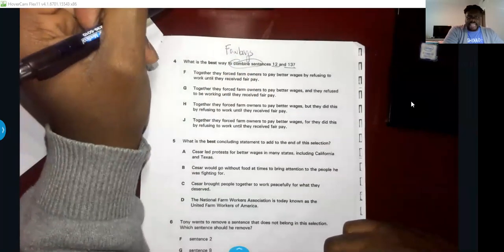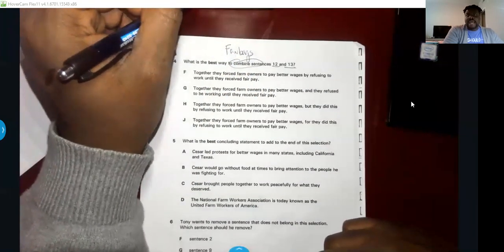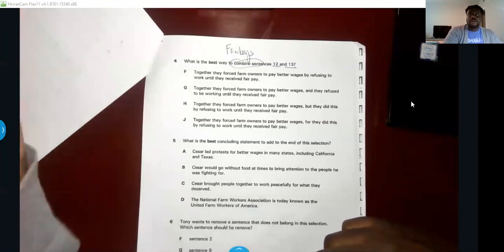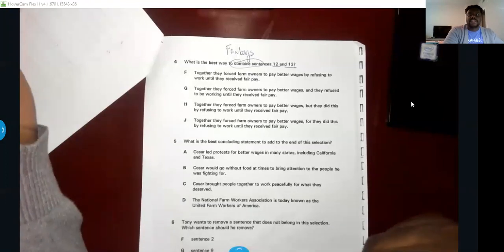And sometimes, like what I just did there, if there's a lot of pronouns like they, them, we've got to figure out what the pronoun is talking about. So I just went back and figured out, oh, it's talking about the Farm Workers Association, the people that work for that association.